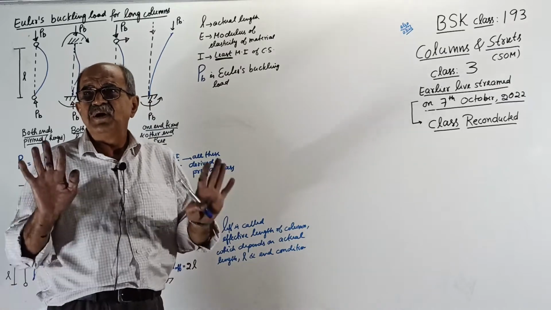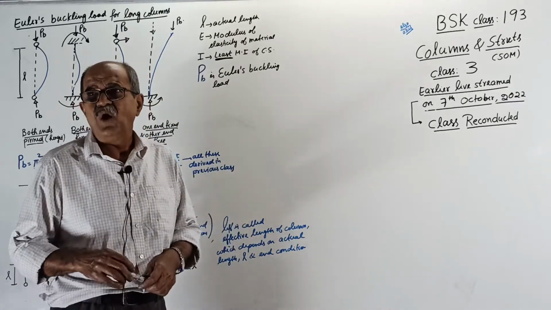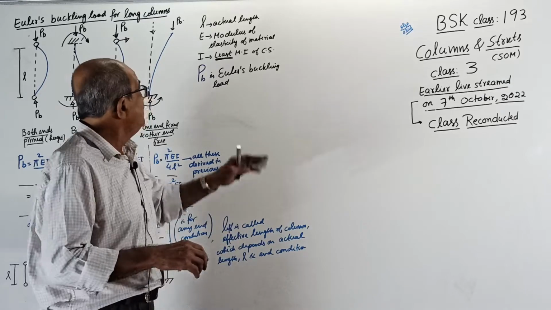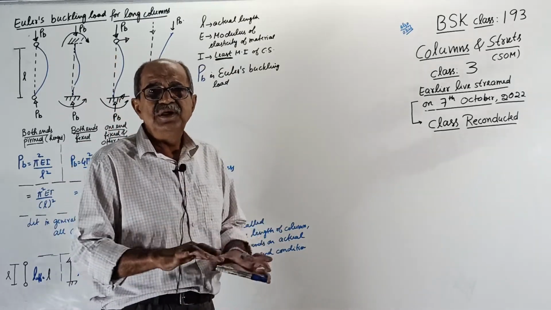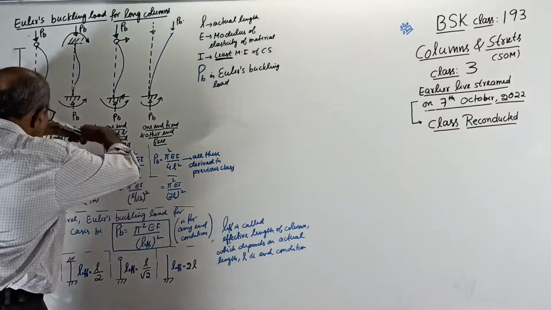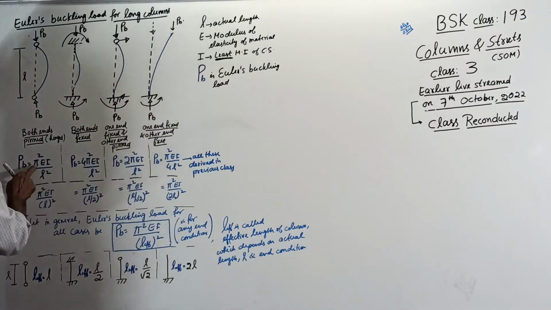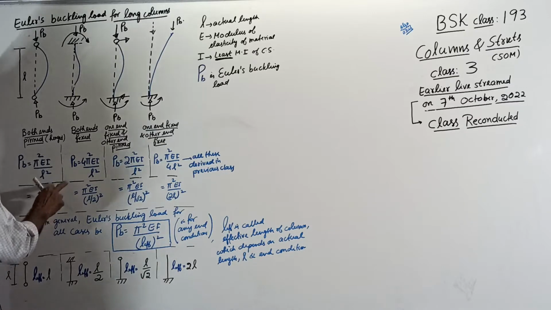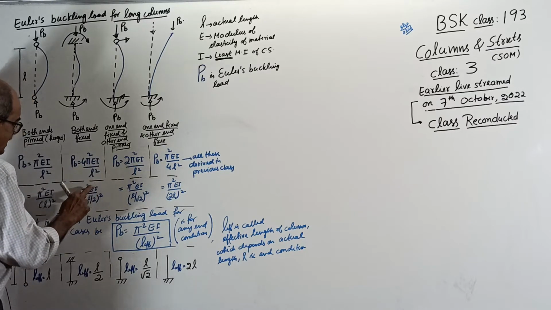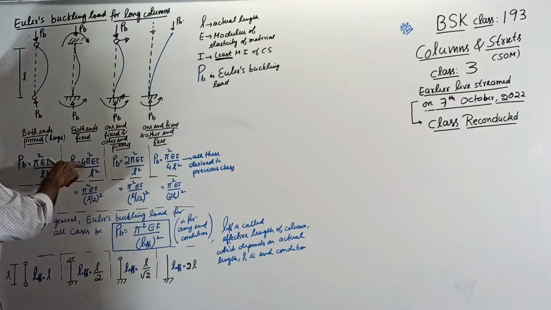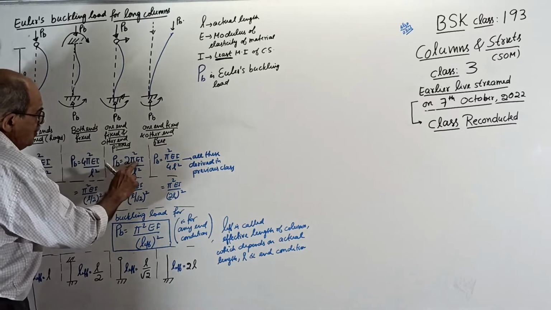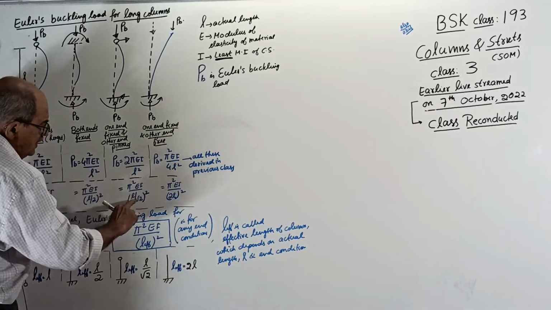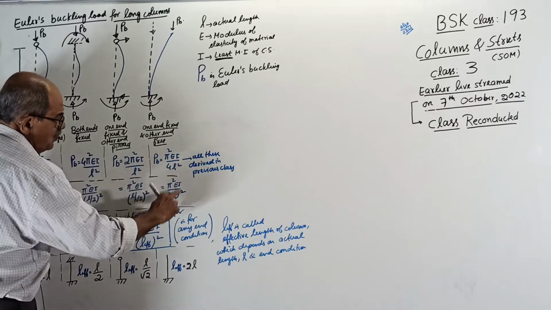Uniform expression is required, or it is better understood if you have a common formula. So what is done is you modify this one. I have written here pi square EI by L square equals pi square EI by L whole square. 4 pi square EI by L square is pi square EI by, taking 4 in the denominator, L square by 4, or (L by 2) square. Pi square EI by L square by 2, (L by root 2) whole square, (2L) square.